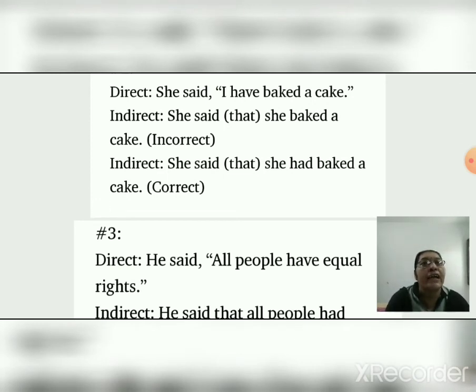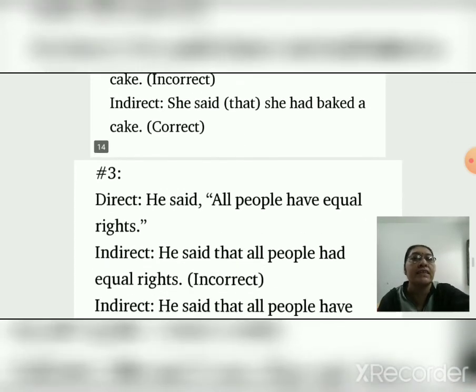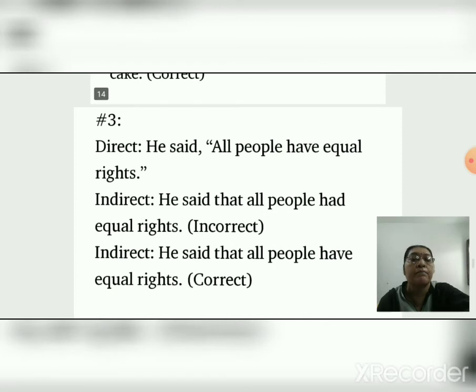She said, "I have baked a cake." Indirect: She said that she baked a cake. This is wrong. Now we correct it. She said that she had baked a cake, because the original sentence is already in present perfect. When we convert it into indirect, it becomes past perfect. Understand? Dear children, I hope you understand these errors.